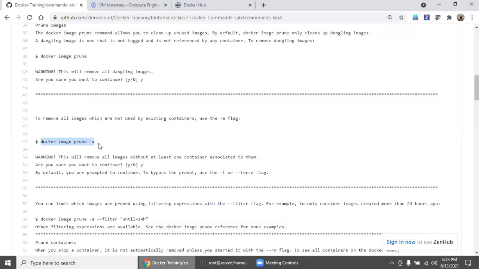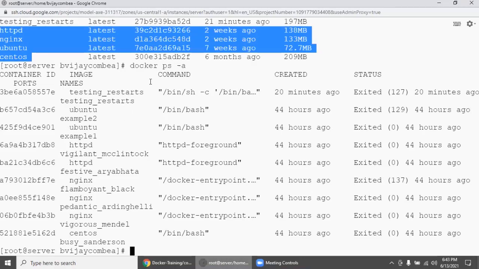This command is also one of the really crucial commands if you are going to manage a huge container environment. But you need to be very careful while using this. That is why, while learning, each and every time you need to run docker images and docker ps -a to make sure what exactly is happening.